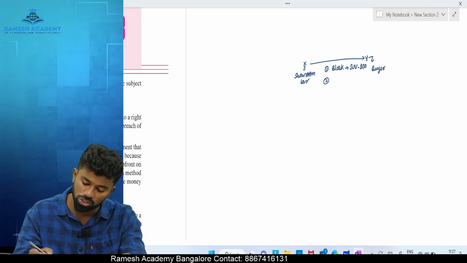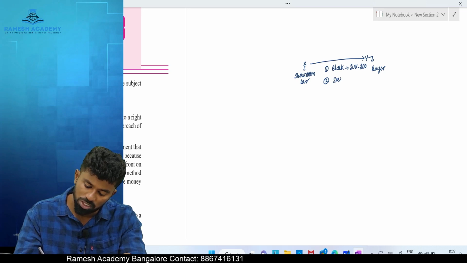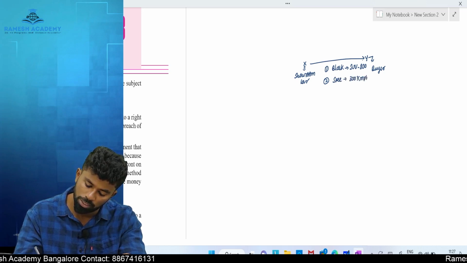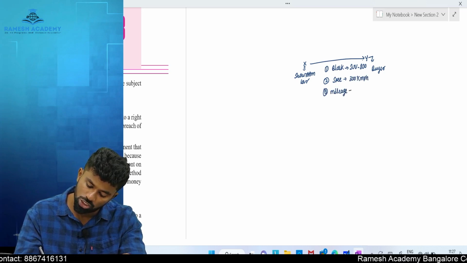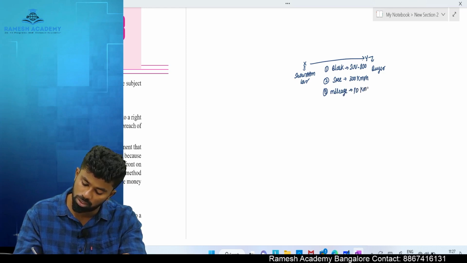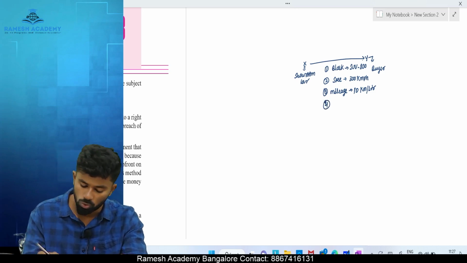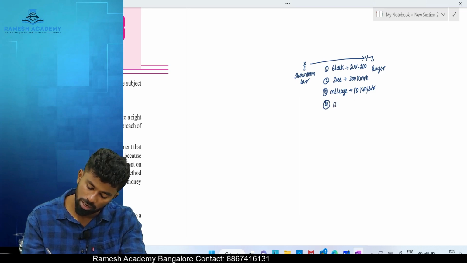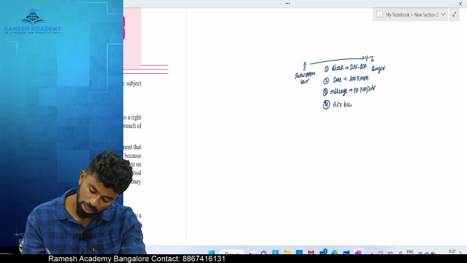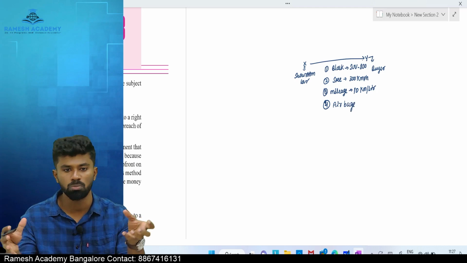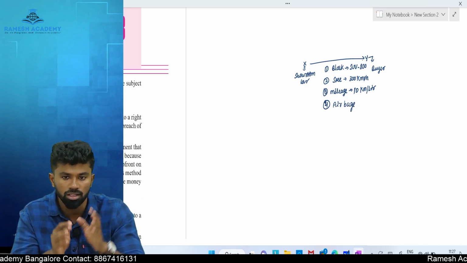He wants to purchase this car which has a speed of, let's say, 300 kilometers per hour, and gives a mileage of, let's say, 10 kilometers per liter of petrol. Then it also has the airbag. This is the representation made by the showroom person, and Y, both are agreeing to this in the contract of sale.